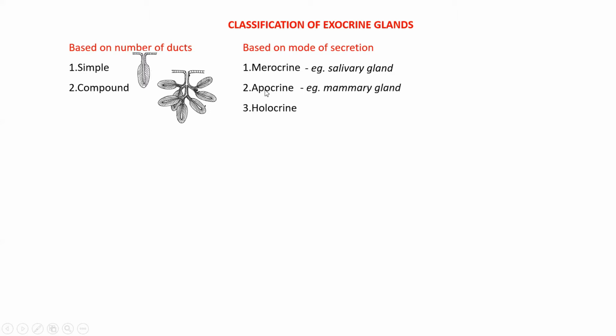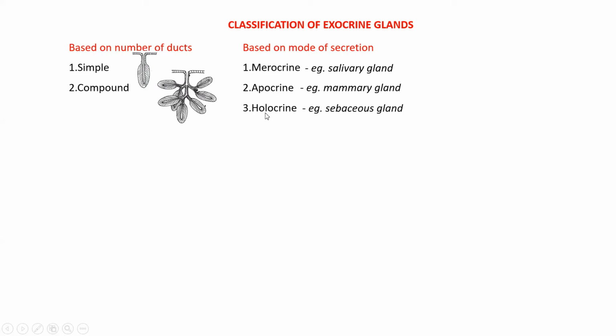Example, mammary gland. In holocrine, the whole cell bursts out, pouring the cytoplasmic contents as secretion, resulting in death of the cell. In short, during the process of secretion, in merocrine there is no loss of cytoplasm. In apocrine, there is partial loss of cytoplasm, and in holocrine, there is complete loss of cytoplasm.